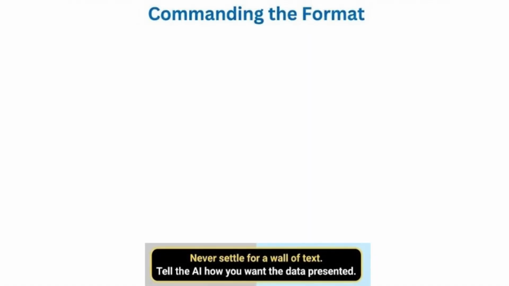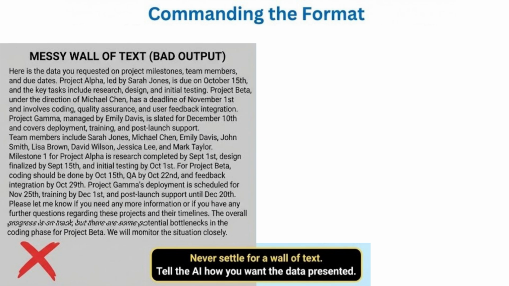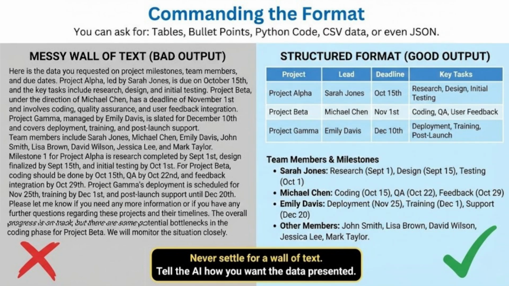Commanding the format. Never settle for a messy wall of text. That is bad output. Tell the AI how you want the data presented. Ask for tables, bullet points, Python code, or even JSON.